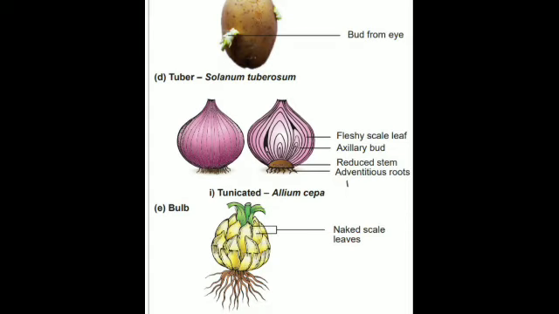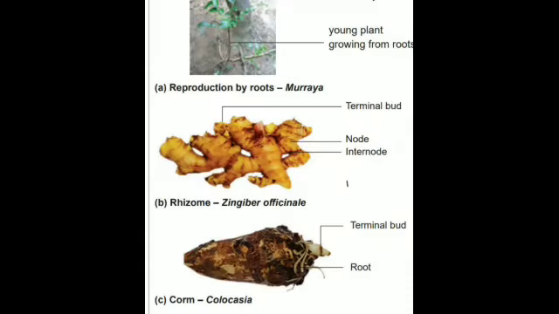Exactly, if this is kept for some time in warm condition, then this bulb will also grow into a new onion plant. Is it clear? The next example of the underground stem is the rhizome. Examples of rhizome are ginger and turmeric. Is that clear? So this is the branched underground stem which is known as the rhizome.